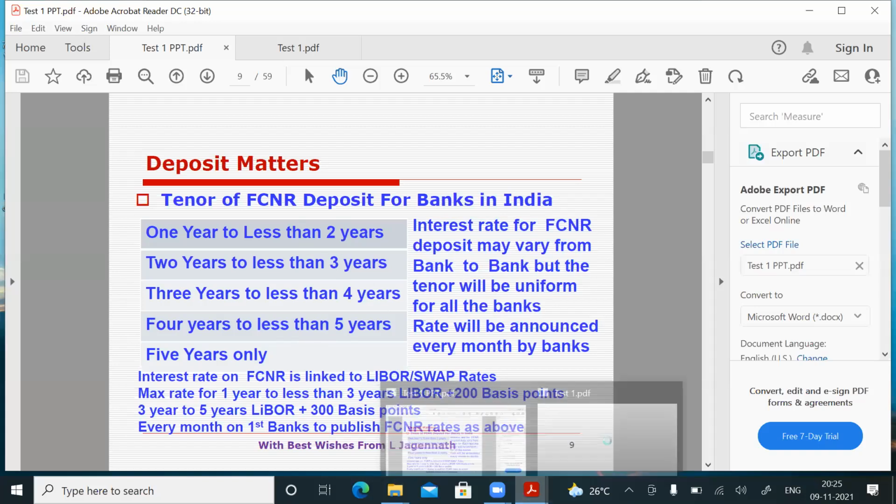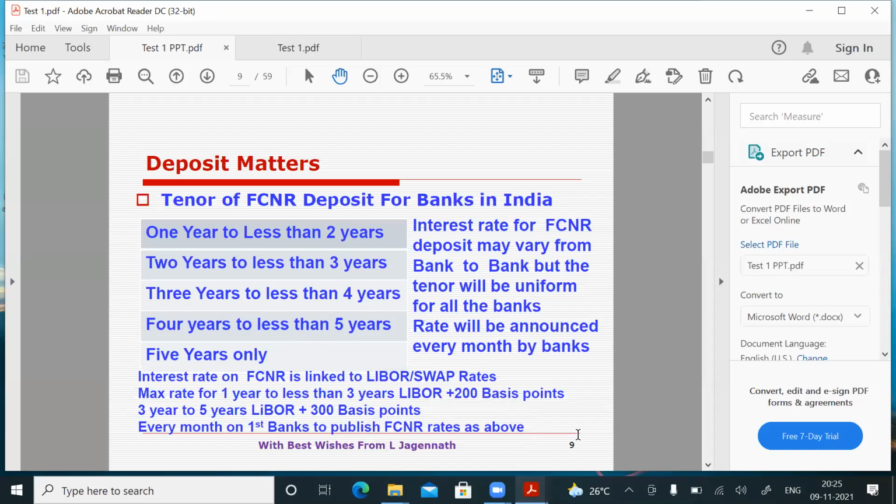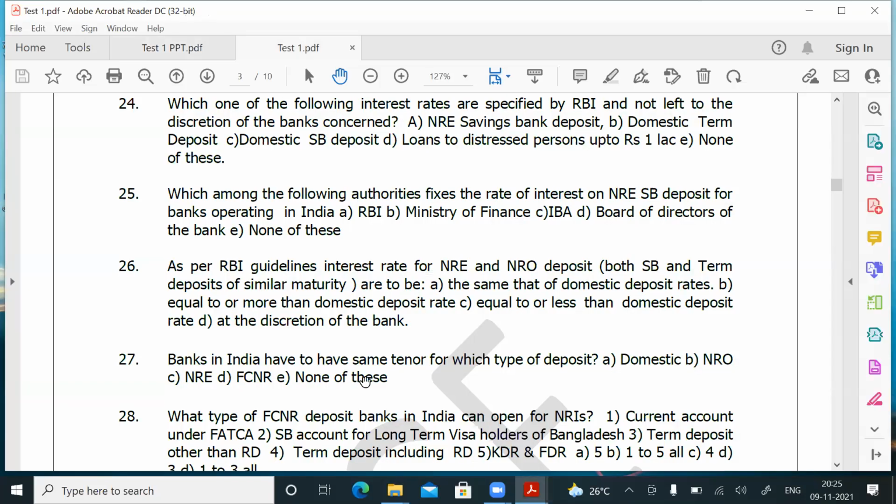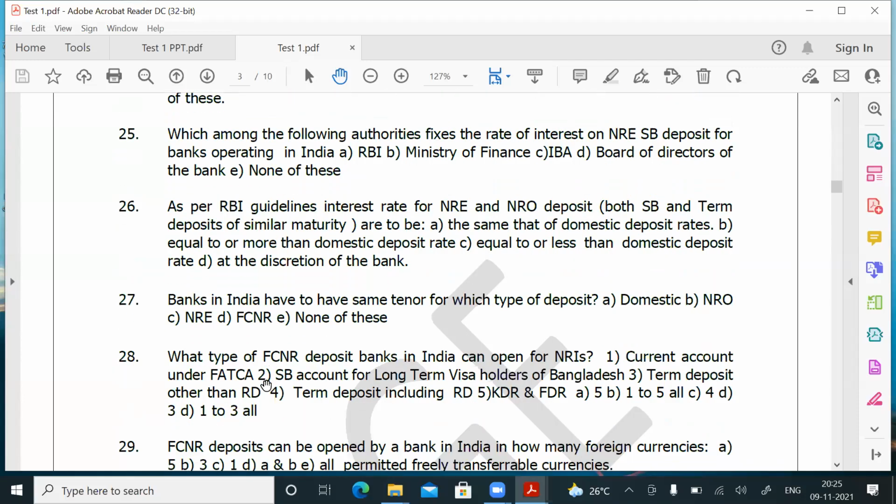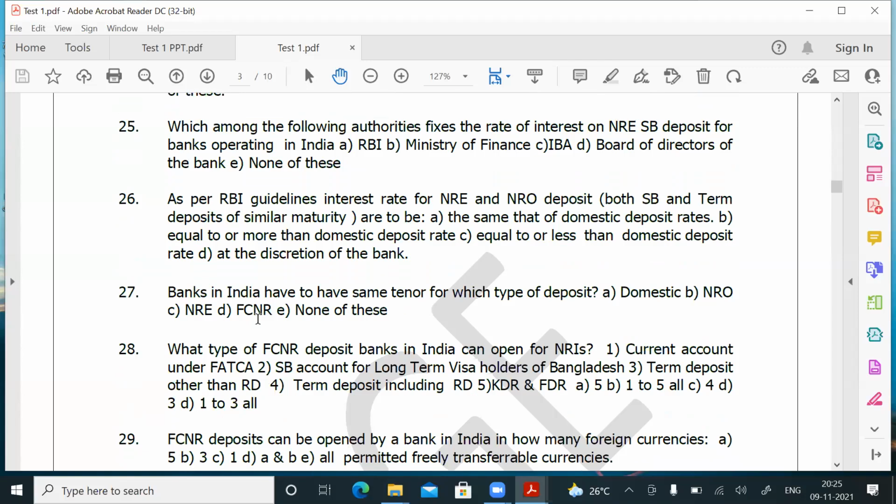Okay, let's go to the question paper. Quickly, we'll see. Banks in India have to have the same tenor for which type of deposits? FCNR. Question number 27, answer is D.